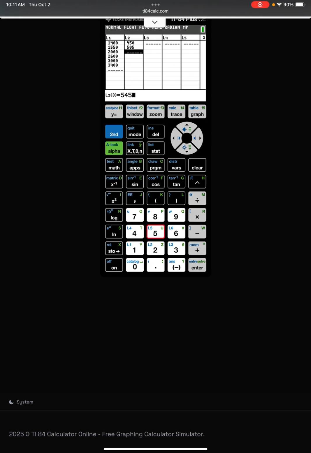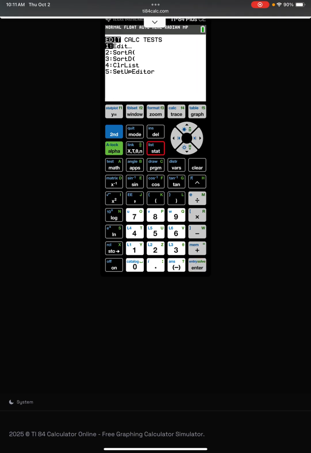505, 545, 715, 930, and 1,000. And then back to stat, over to calculate, and down to linear regression. And then we're going to click calculate. All right, so there is our line. We got a slope of 0.28 and an A value, a y-intercept of 36.27. Now, it gives us a correlation coefficient of 0.98. So again, that's a very strong positive correlation.